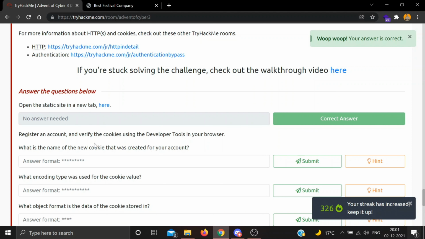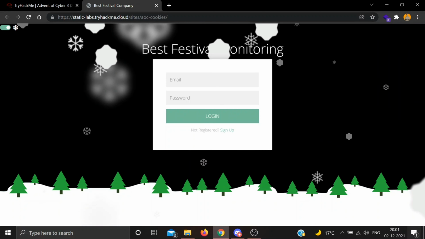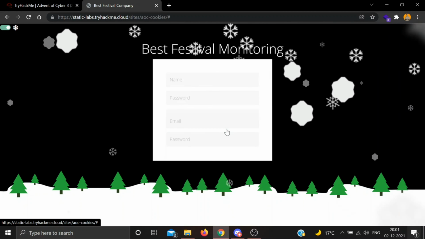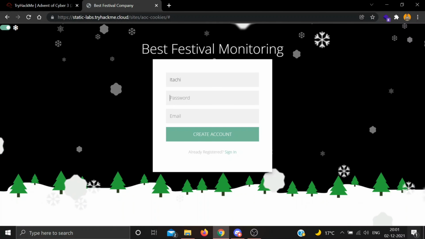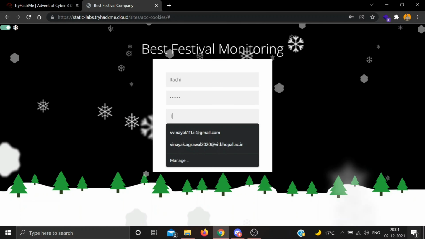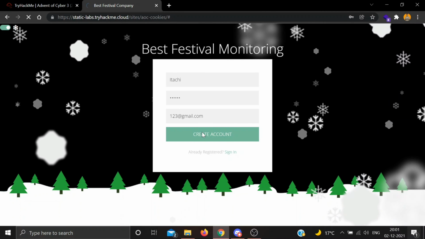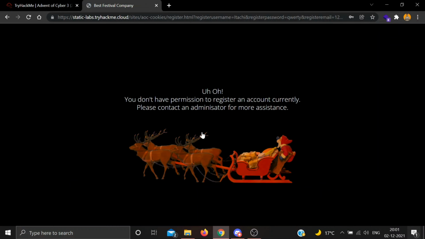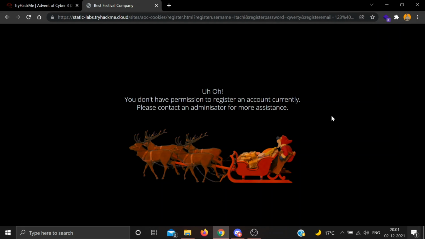Now register an account and verify the cookies using the developer tools in your browser. So we need to register an account here. We don't have credentials, so obviously we need to register. Let's sign up. Okay, create account. Uh-oh, you don't have permission to register an account currently. Please contact an administrator for more assistance.